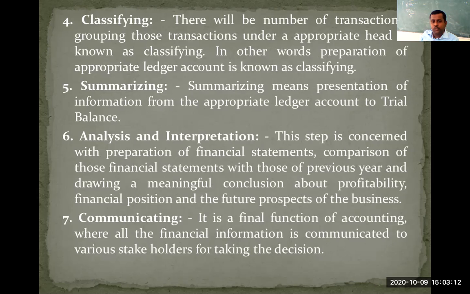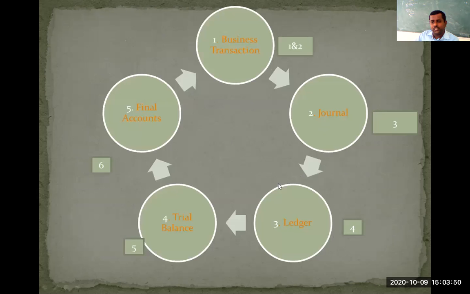Then the last function is communicating. What is communicating? Communicating is nothing but presenting the prepared financial statements before our stakeholders. We have to send those statements to our shareholders, to management, to the government, and to our employees. In certain rare cases, they will even be sent to customers and creditors. So we send them to many people who have an association with the company. Understood? That function is called communicating. So these seven important functions are called the functions of accounting.